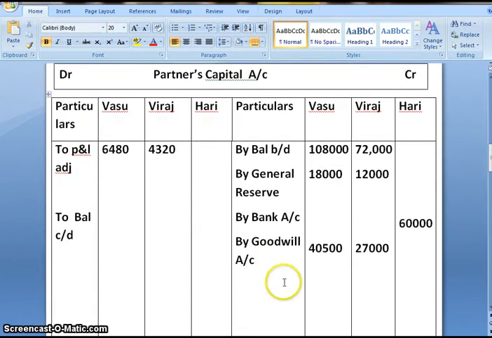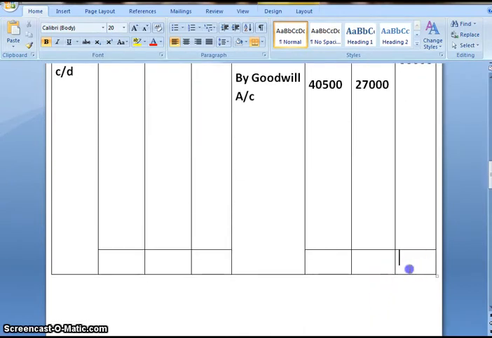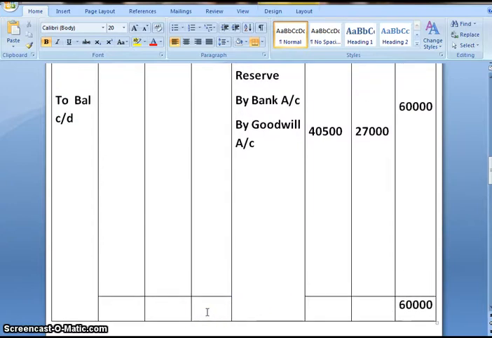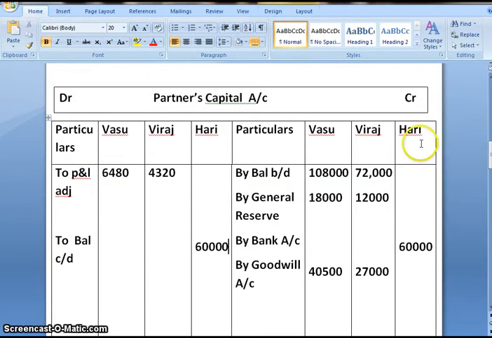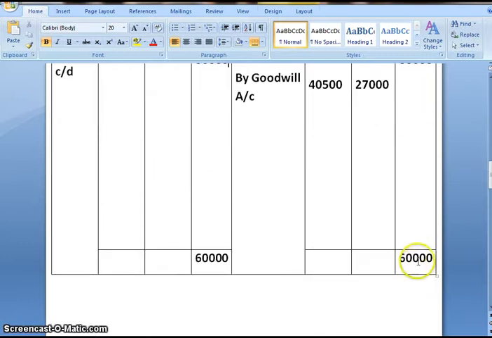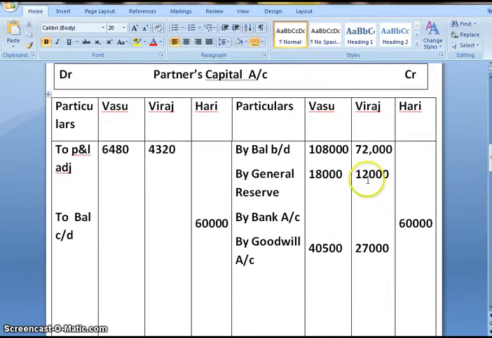Now we will be closing partners capital account. First I have closed Hari's account. Only one thing was there, that is from bank account 60,000, and balance carried down will be 60,000. Now we'll close for Viraj.